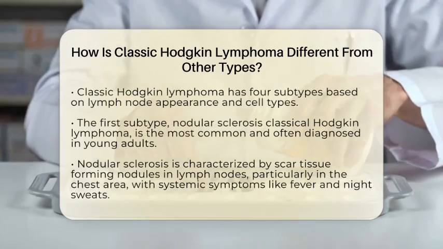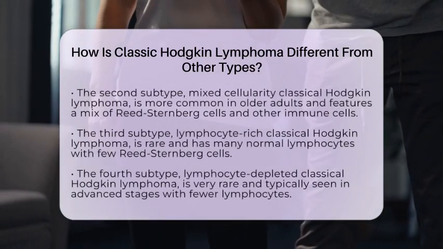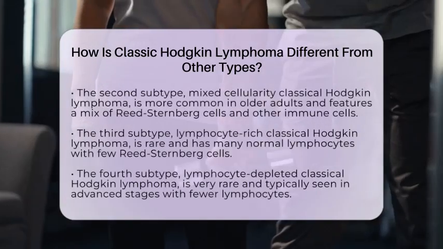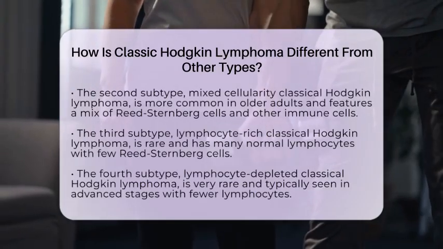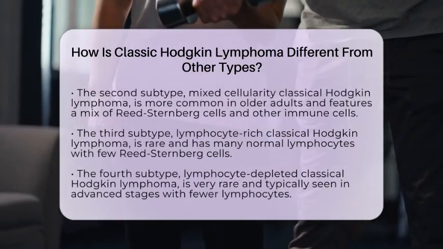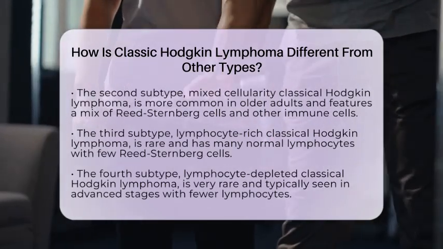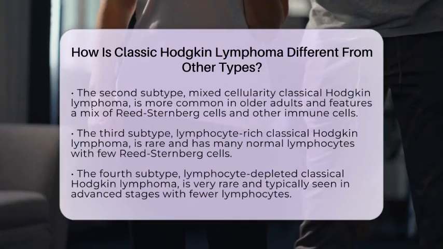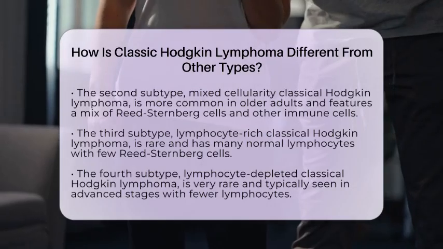The third subtype is lymphocyte-rich classical Hodgkin lymphoma. This is a rare subtype that has many normal lymphocytes and only a few Reed-Sternberg cells. Lastly, we have lymphocyte-depleted classical Hodgkin lymphoma, which is very rare and characterized by fewer lymphocytes and more fibrous tissue. This subtype is often seen in advanced stages of the disease.